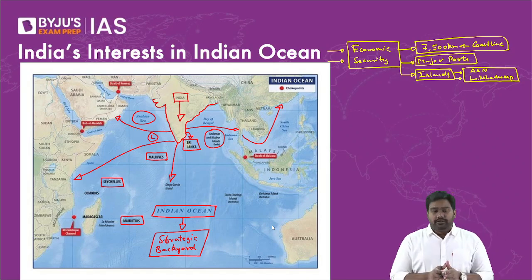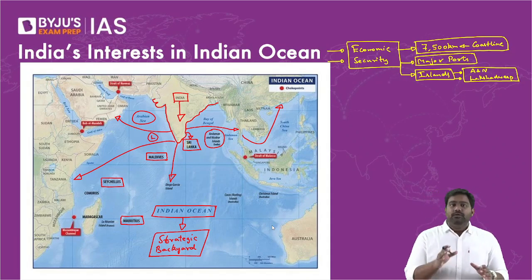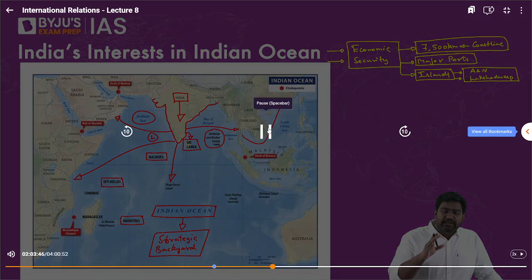So subsequent governments, they've all cultivated very strong ties with the Indian Ocean countries, from West Asia to East Africa to Southeast Asia and the island countries. With all of them, we have built very strong and cordial relations since many decades.